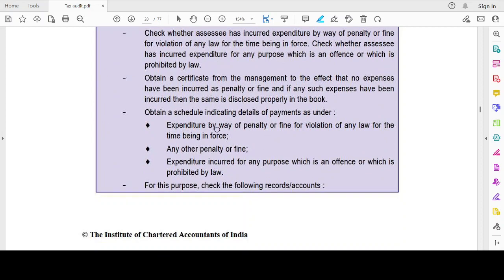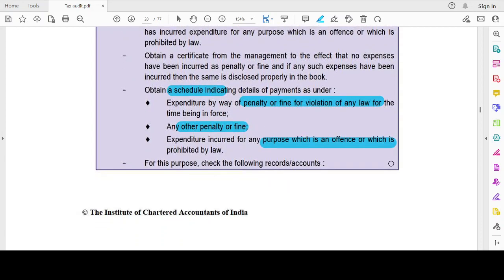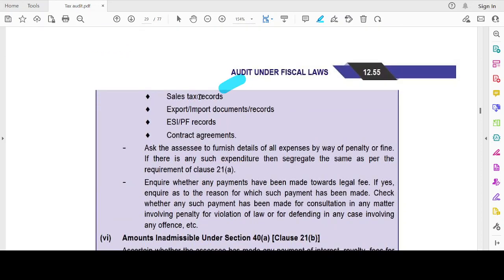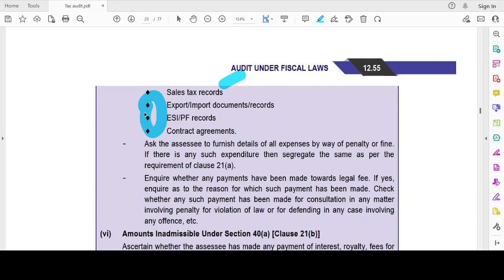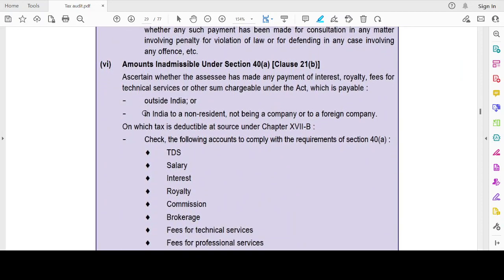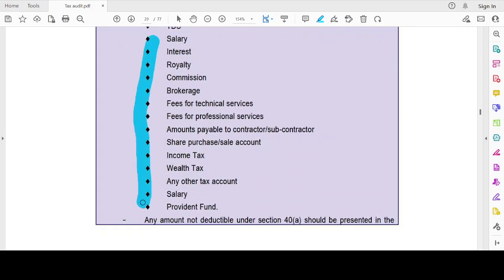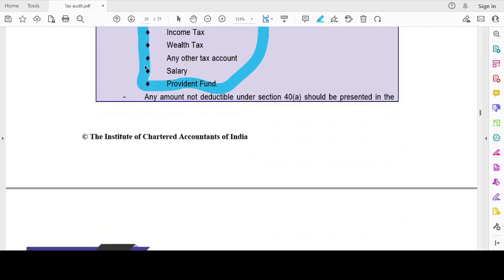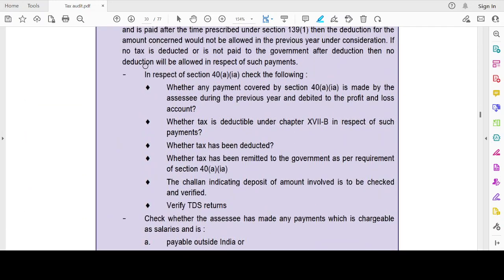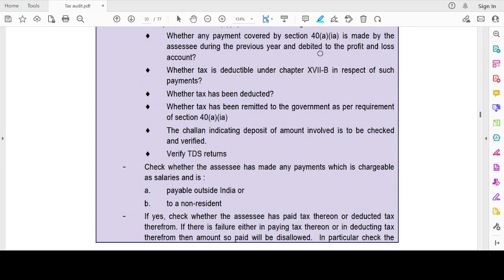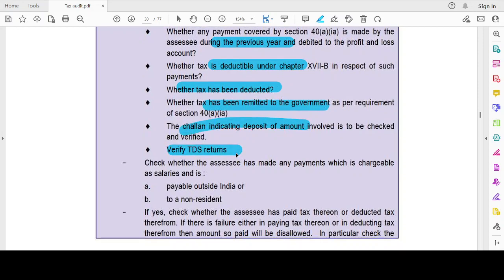Penalty or a fine. I have to obtain a schedule of any penalty or fine for infringement of law or any other penalty which is an offense. I can check the following accounts and records, like sales tax records, ESI, PF. Then amounts inadmissible under 40A, which could be like these things. What I would do is check whether any payment is made during the previous year on which tax is deductible, whether tax has been deducted, whether it has been deposited, check the challan, and verify the TDS return.